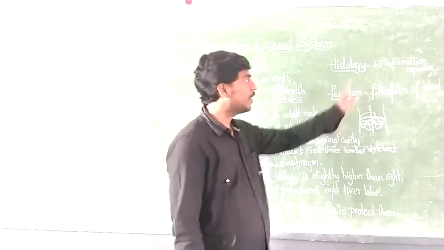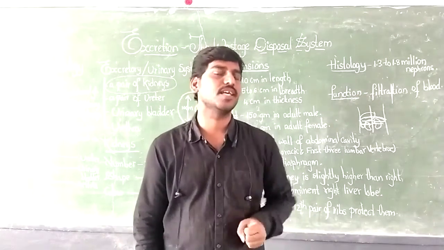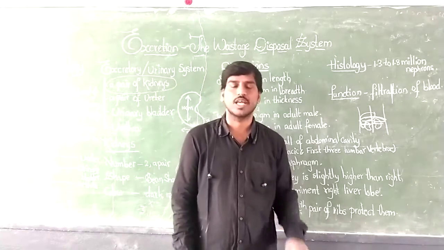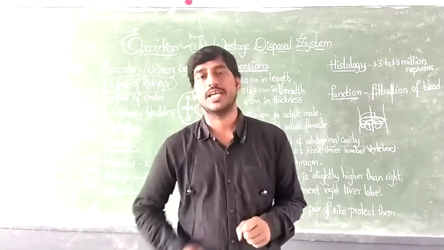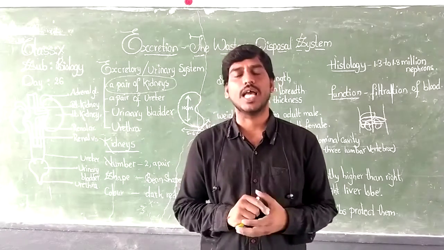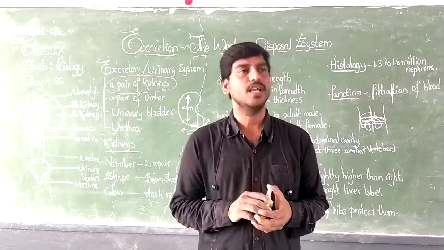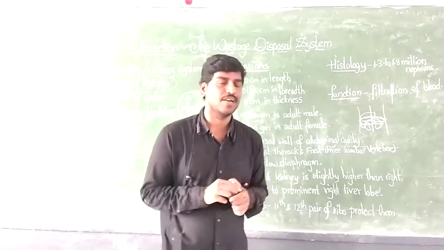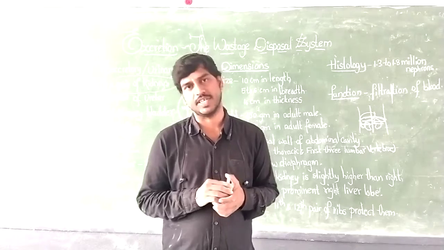Then next, coming to the histology. Now histology, what are these kidneys made up of? They are made up of nephrons. So the structural unit of kidneys is called the nephron. I hope you remember we call alveoli the structural unit of lungs, which we studied in our unit 2. Here, nephrons are called the structural unit of kidneys.